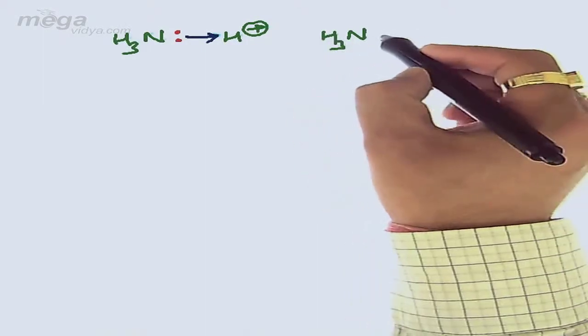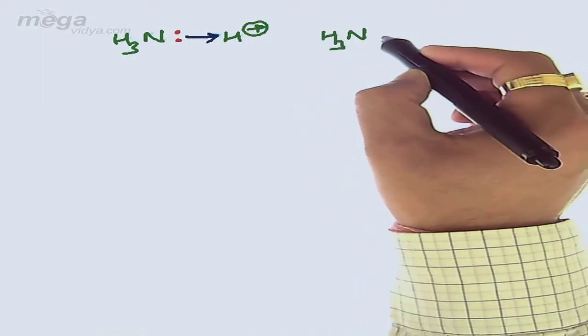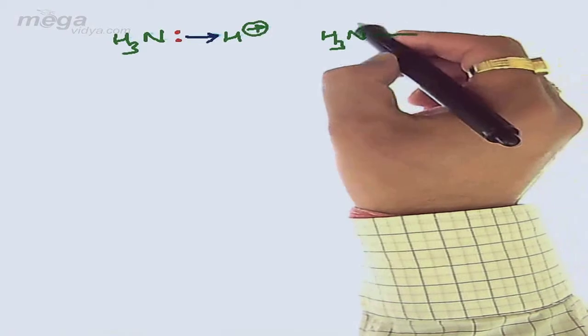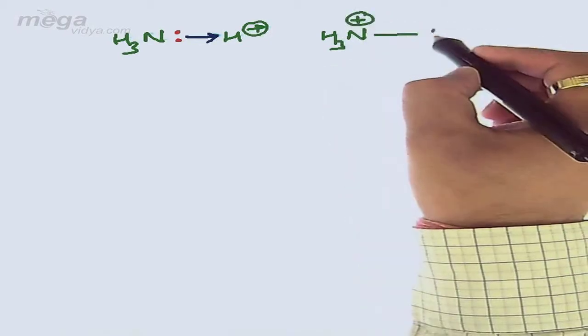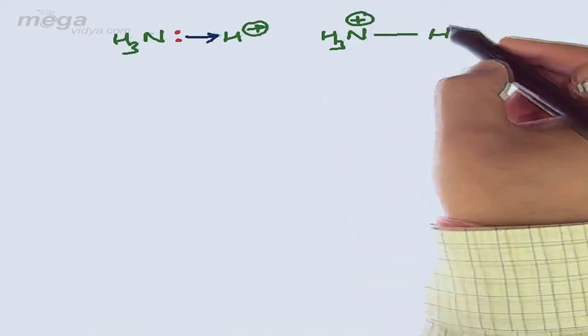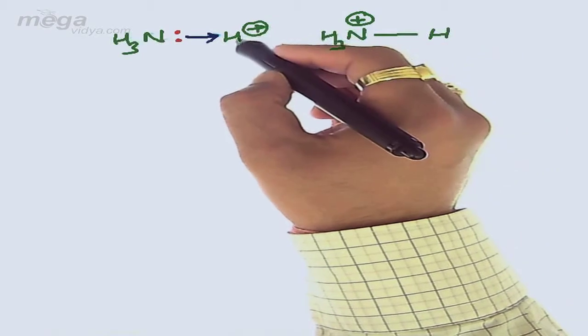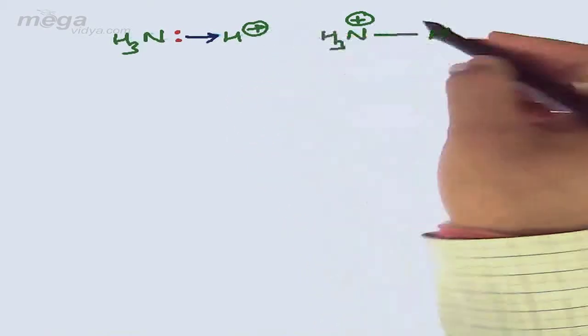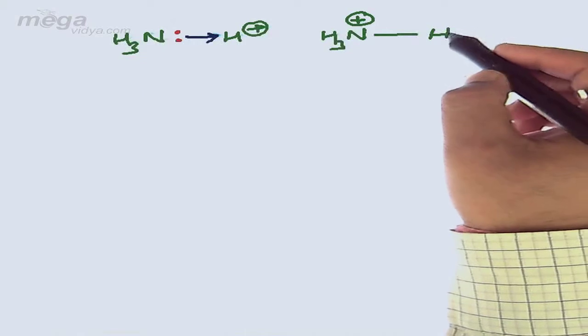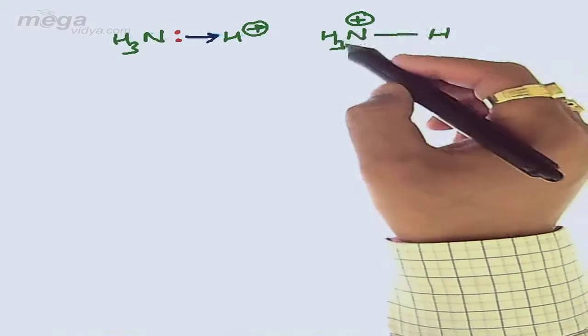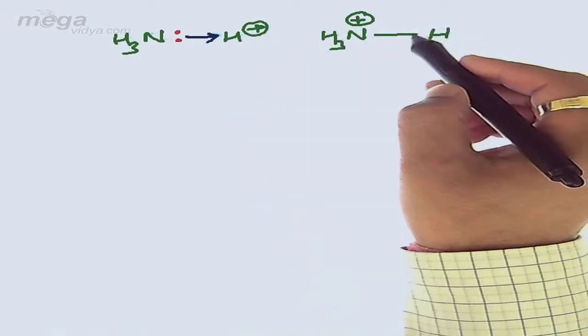This can also be drawn as NH3 with an arrow. Since NH3 is sharing its lone pair, that means it's the donor atom. So on the donor atom we have the positive charge, and on the acceptor atom we have the negative charge, and as we are finding here that H already has a positive charge, the positive and negative will cancel each other, forming H only. So this is how we can also represent this coordinate or dative linkage bond.